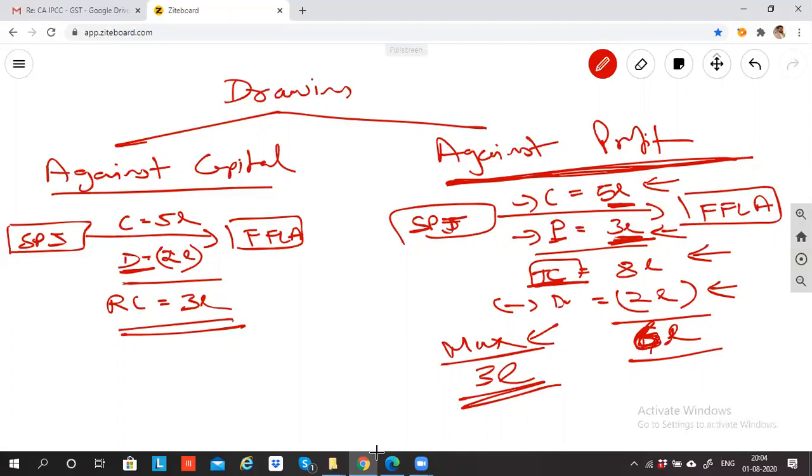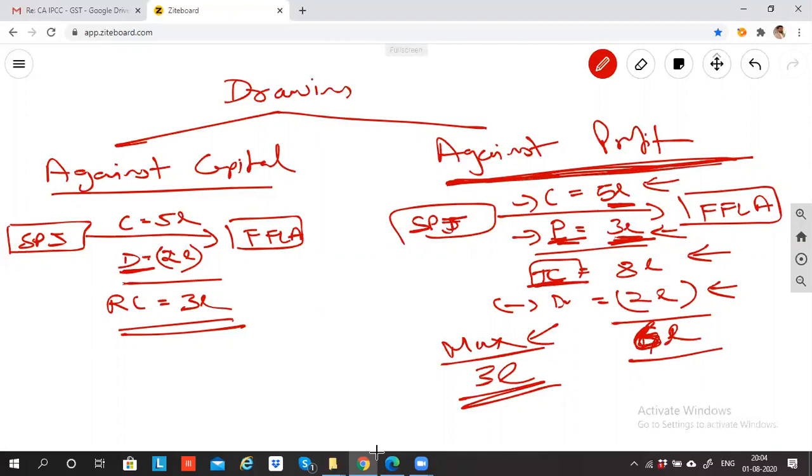So if I withdraw 2 lakh rupees, will I withdraw against my profit first or from my capital? What is more logical? Withdrawing against profit is more logical, or withdrawing against capital is more logical? Withdrawing against profit, right? So this 2 lakh which I'm withdrawing against profit is called drawing against profit.